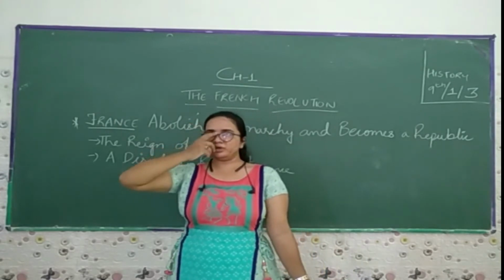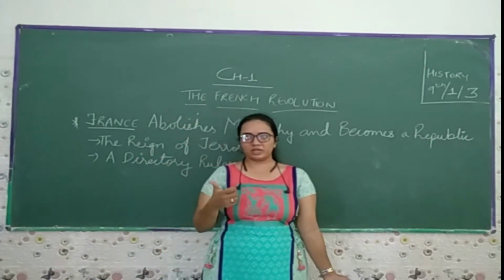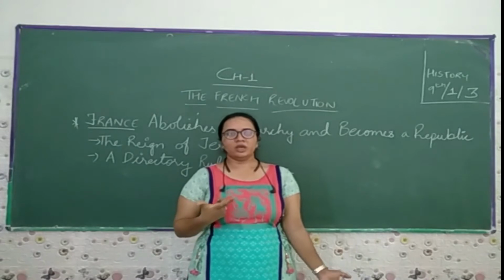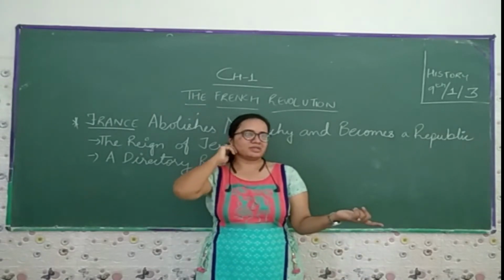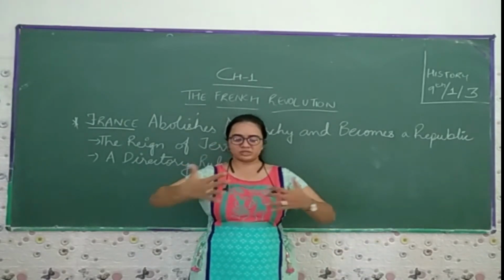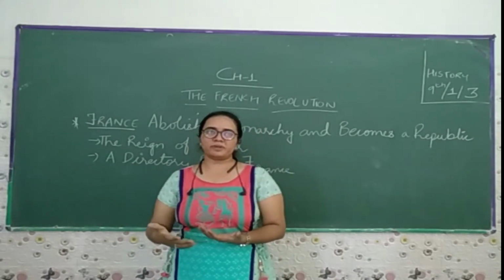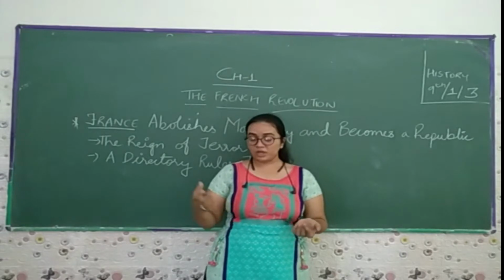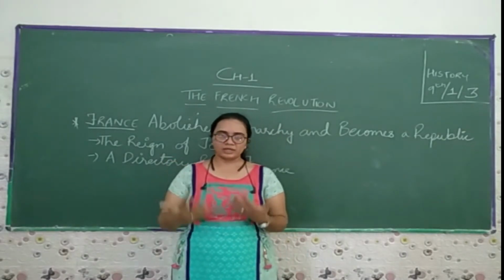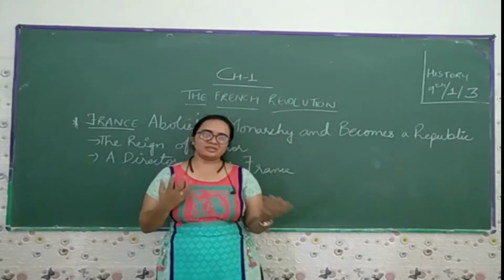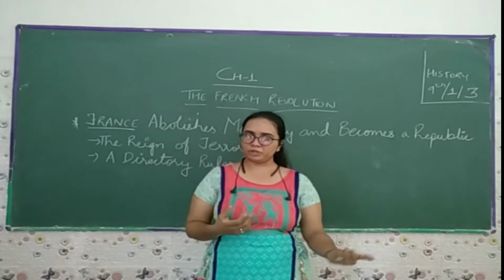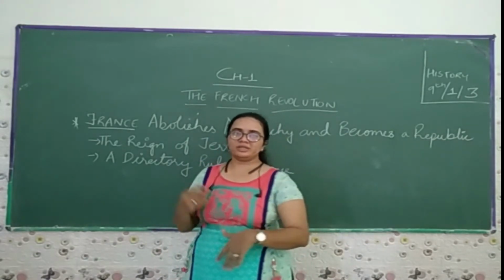Like the first estate had about 300 representatives, and the second estate sat in front of each other, and the third estate had about 600 representatives, but they had to stand at the back. This is the kind of discrimination where they gave the utmost importance to those two estates rather than to the third.